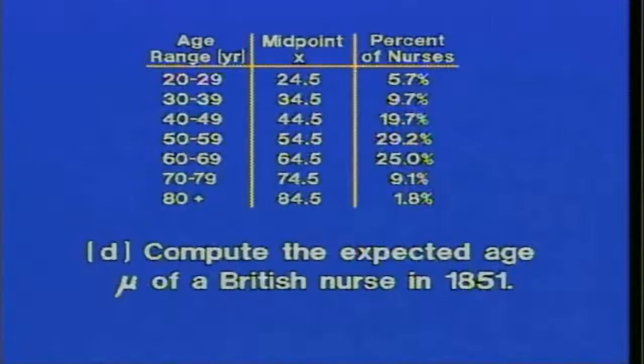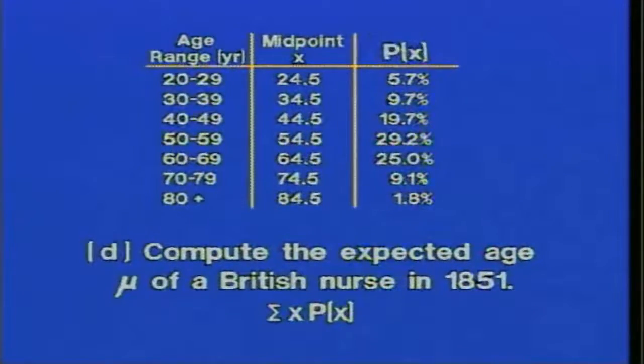Compute the expected age, mu, of a British nurse in 1851. The expected age, the mean age, you see, of a nurse in 1851. We have a formula associated with that idea. It's the sum of XPX. And it just means that we need to multiply the values in a couple of columns.